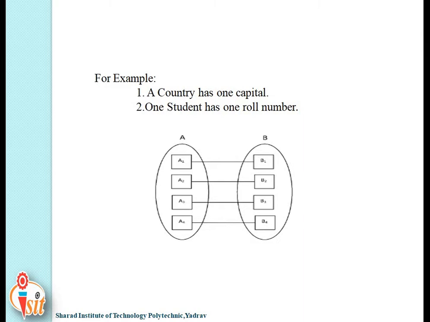As per the definition, it represents one-to-one mapping cardinality, that is, an entity in A is associated with at most one entity in B and vice versa.